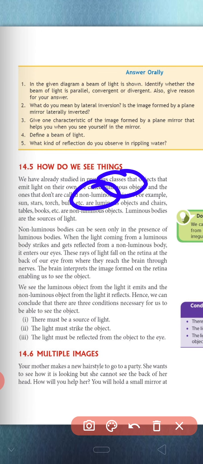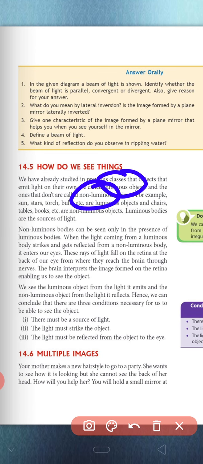For example, bulb, sun, and other lighting objects, torch, stars, all produce their own light, so they emit their own light, so they are called luminous objects. And that object which doesn't produce or emit its own light is called a non-luminous object. So in our daily life, bench, table, book, pen, all these things are non-luminous because they don't emit their own light. They emit light only when any luminous object is present near them.